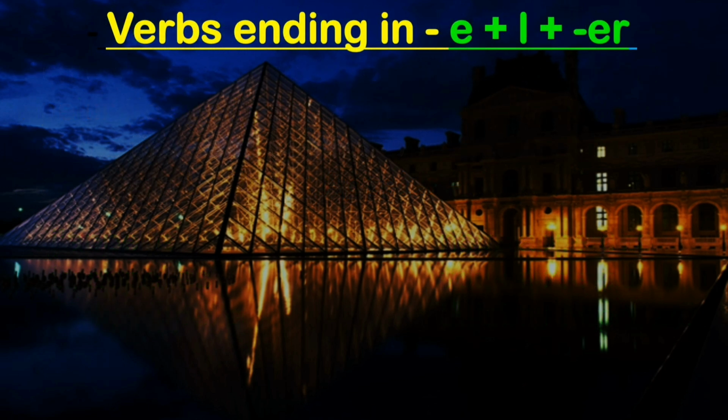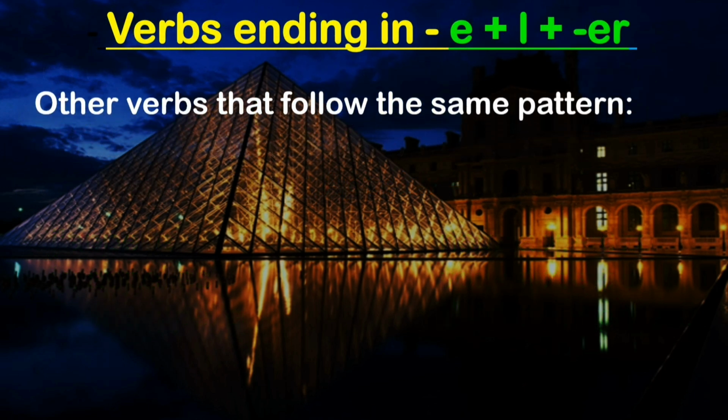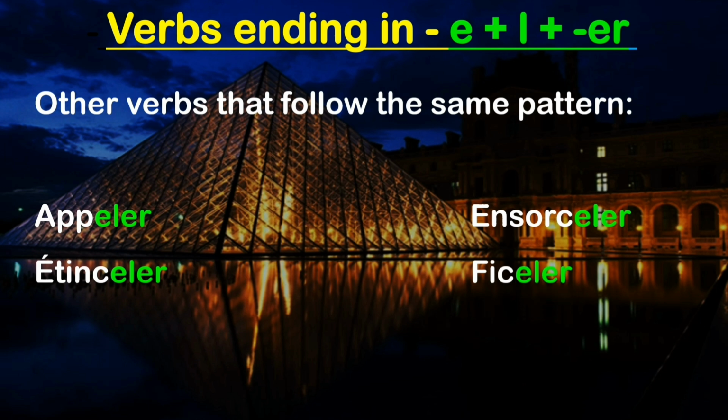Let us see a few verbs that end in E plus L plus ER. Other verbs that follow the same pattern are appeler, encenseler, étinceler, fianceler, rappeler, and renouveler. These all end in ELER.